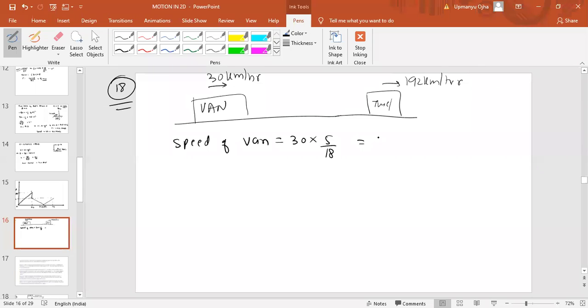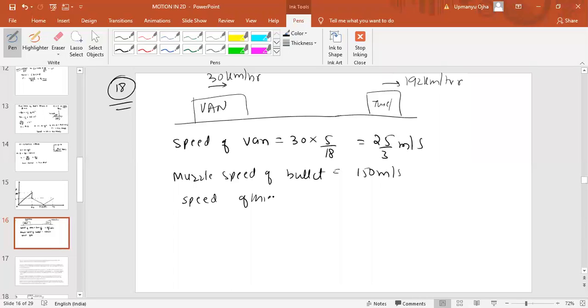25 by 3, I think. Okay, so 25 by 3 meter per second is the speed of the van. Now the muzzle speed of the bullet is how much? 150 meter per second. And the speed of the thief car is 192 into 5 by 18. How much will you get? Approximately it would be 53.33 meter per second. And the van is approximately 8.33 meter per second.